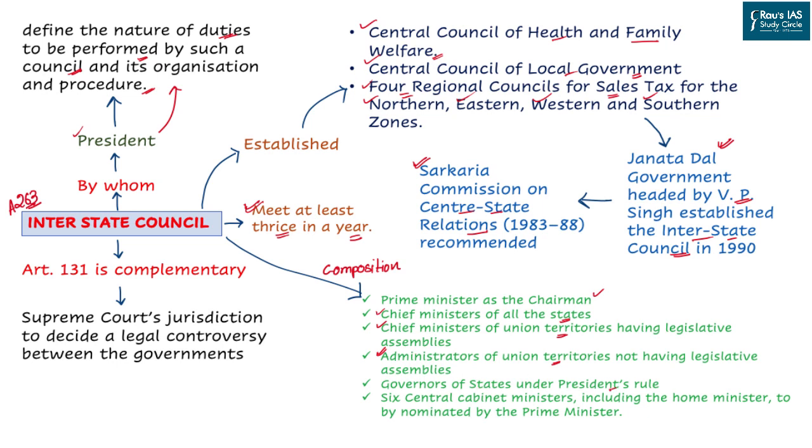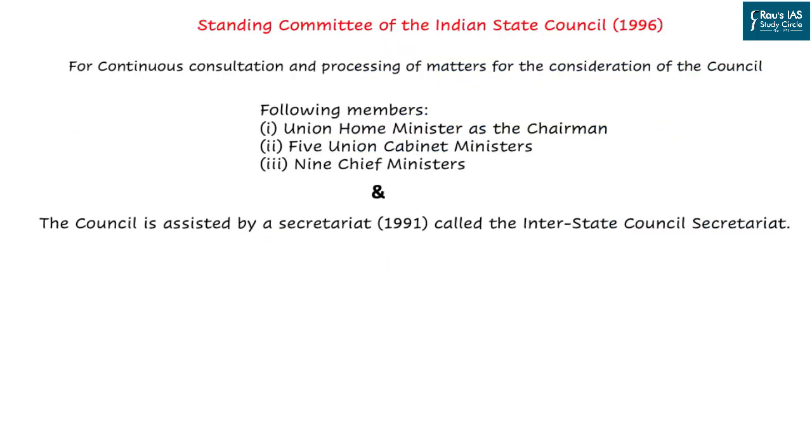And if President's rule is functioning in a particular state, then instead of the chief minister, because at the time of President's rule the chief minister is not there, the governor will be the authority who will represent the state in the interstate council. Apart from these people, 6 central cabinet ministers, including the home minister, will be nominated by the prime minister. So the home minister is a must. Apart from the home minister, 5 other cabinet ministers will be nominated by the prime minister in the interstate council. This council will also have its own standing committee, and this committee was created in 1996.